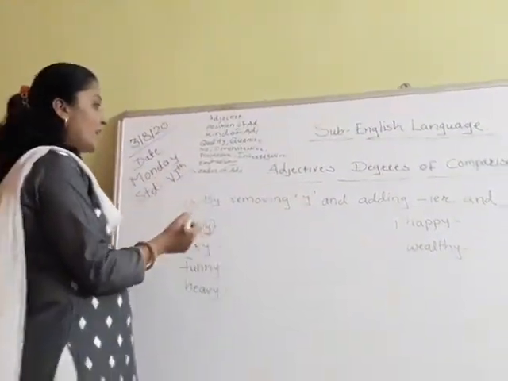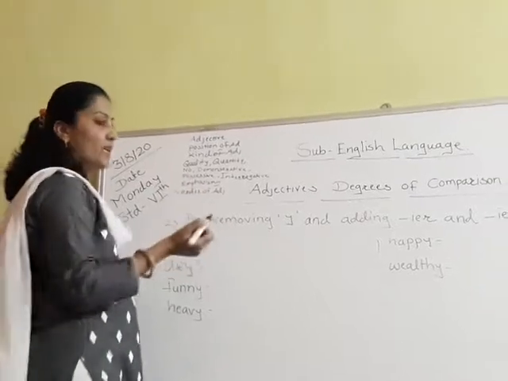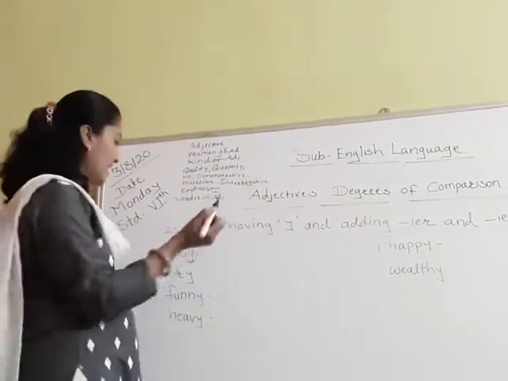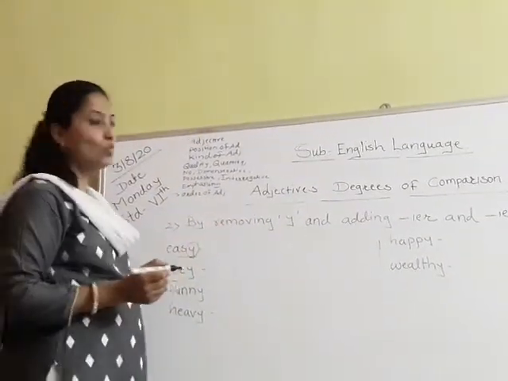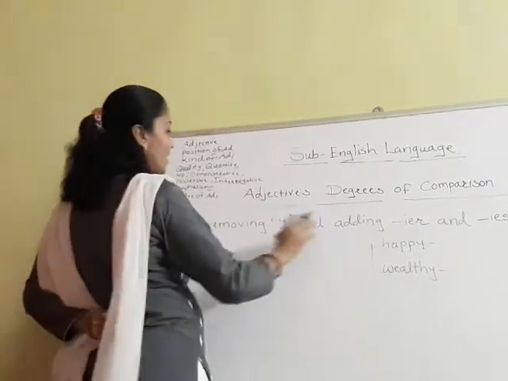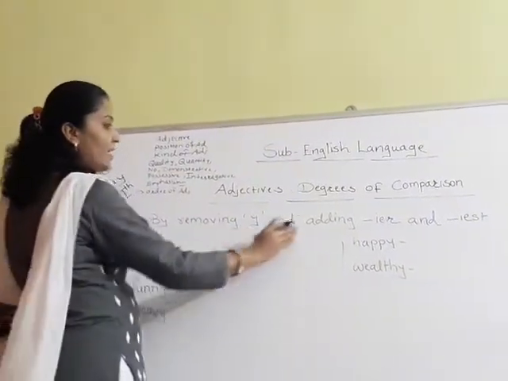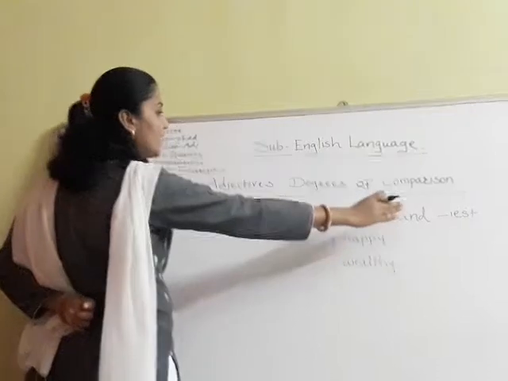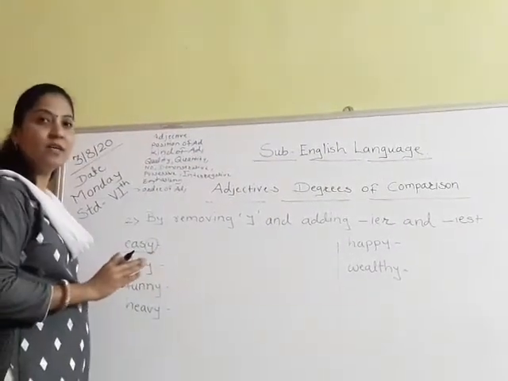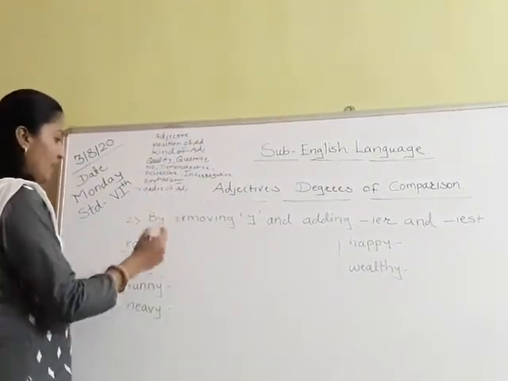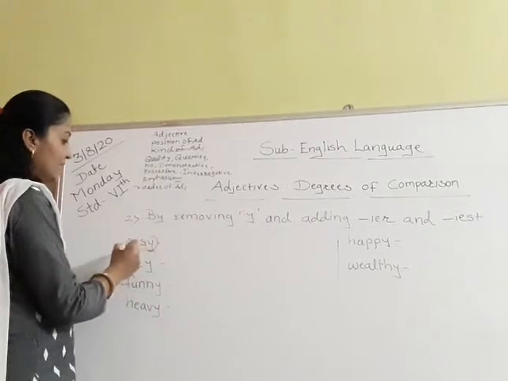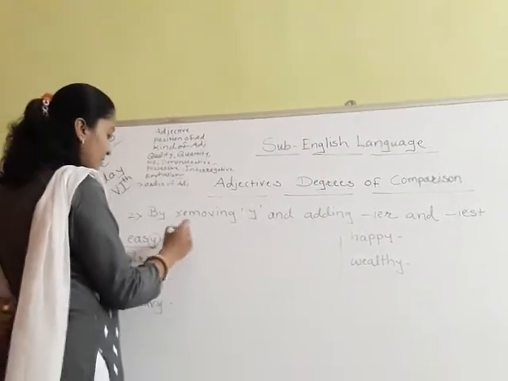But when we are forming comparative and superlative degree, what will we do? We will remove y and add ier and iest to that word. See how we are doing here. Easy, easier.